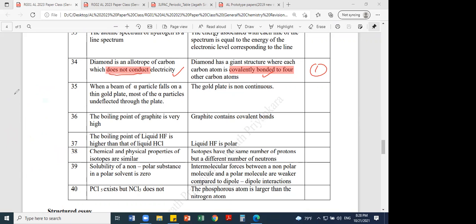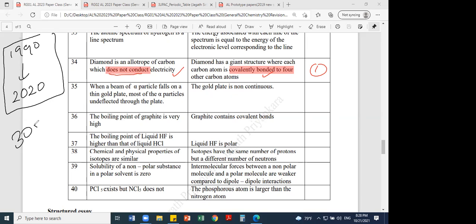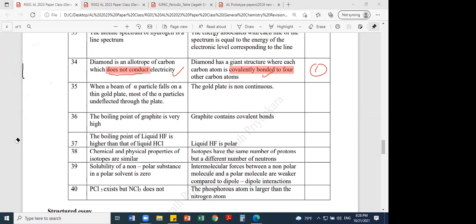At least 30 years of papers you have to do before the A-level exam. 20 from 1990 until 2020. So at least 30 years of papers you have to do. So chemistry, don't worry. Anyway, in the revision class, paper class, I'll be discussing at least 30 years of past MCQs from each chapter, from each section, from each unit.